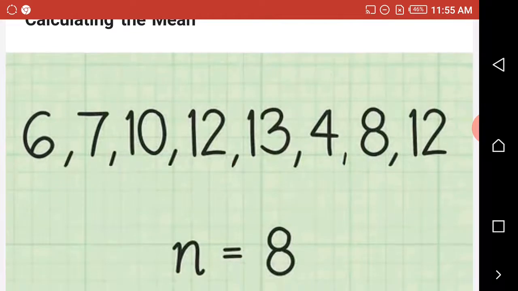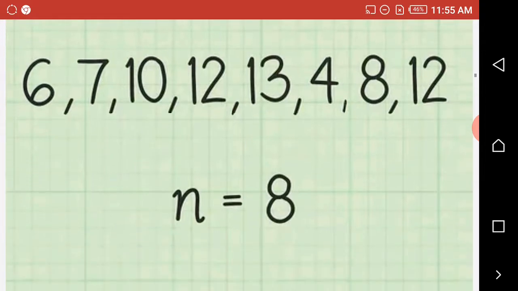Now, when we check these numbers, we count them. We have 1, 2, 3, 4, 5, 6, 7, 8. 8 of them in number. That's where you have n is equal to 8. I hope we're understanding this. n is equal to 8. n here means the total number of these variables. Each value here is called a variable.